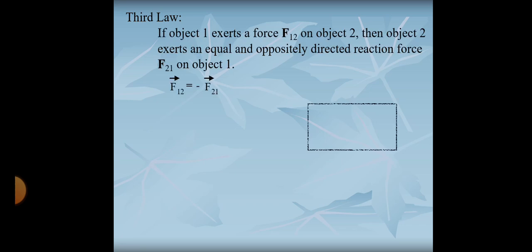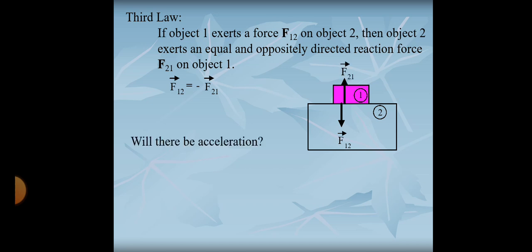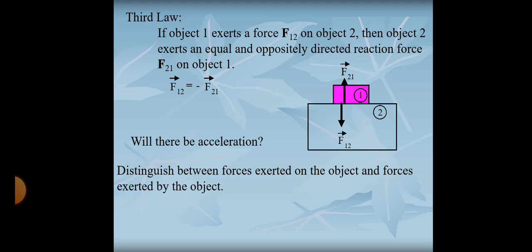Now we are going to do the third law of Newton. What did Newton say on the third law? Newton told us about something which is interesting.